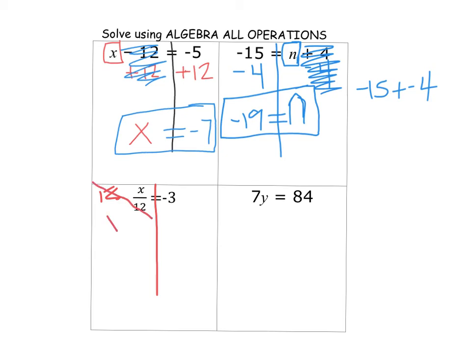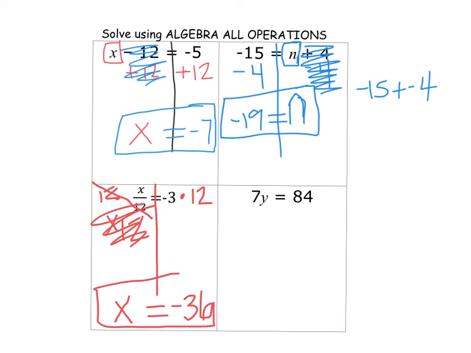If we multiply by 12 on this side, we now have to multiply by 12 on the other side, because remember, the opposite of dividing is multiplying. Okay, we got x all by itself. And now we have negative 3 times 12, which is negative 36. So x equals negative 36.